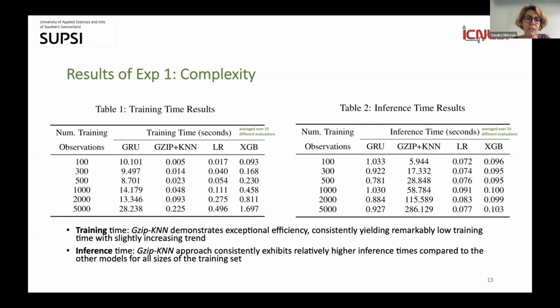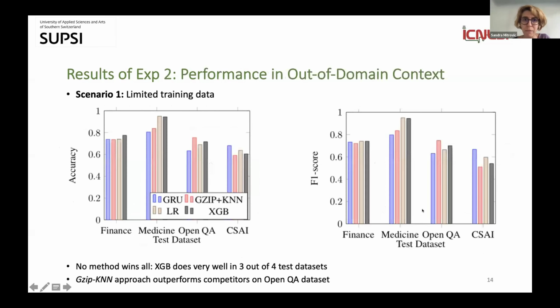Okay, yeah. So you can see that for the training time, it performs great, but for the inference time, it actually has a very bad, let's say, performance because it exhibits relatively higher inference times compared to competitors. When we look at the out-of-domain context, we can see that it's comparably good to the other data sets. So these are the test data sets for different domains. But you can see that for example, OpenQA, it performs the best, both in terms of accuracy and F1 score.